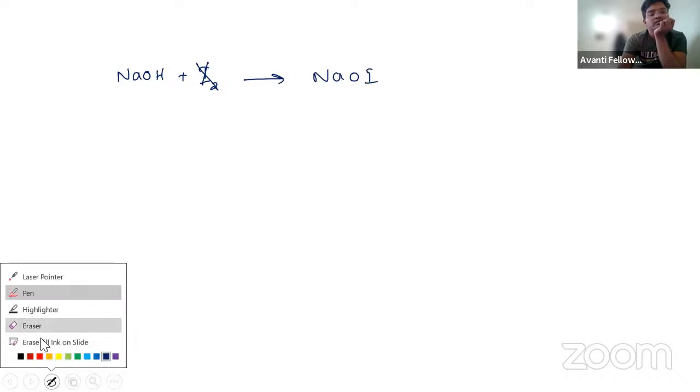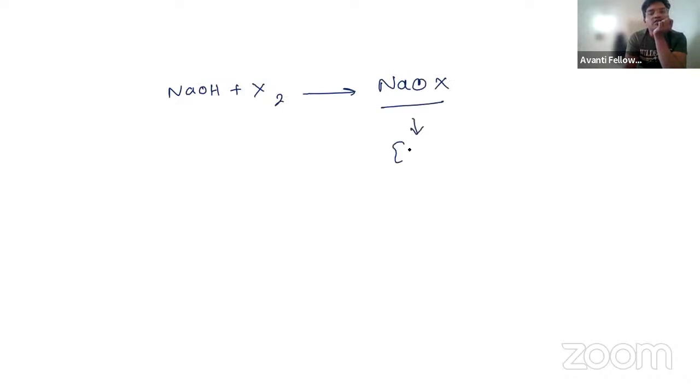Let's suppose you have NaOH in the presence of I2. What you are going to get is NaOI, or if I take X, NaOH in the presence of any halogen gas, you are going to get NaOX. From this you get nascent oxygen, which helps in the oxidation.